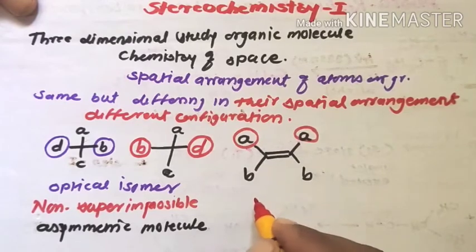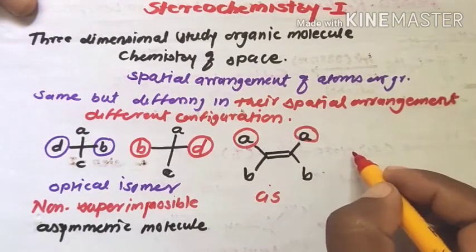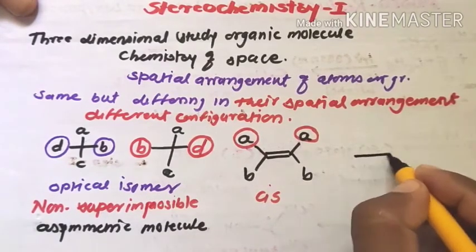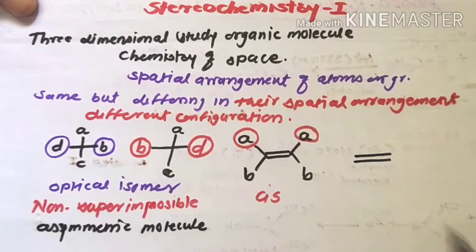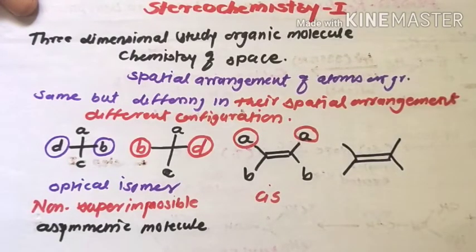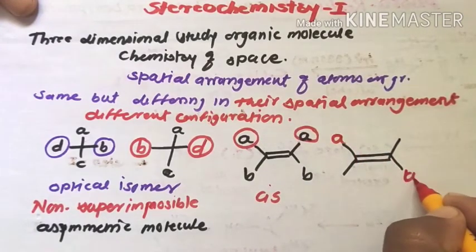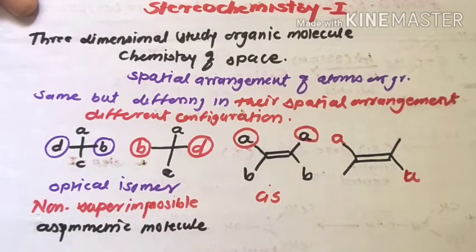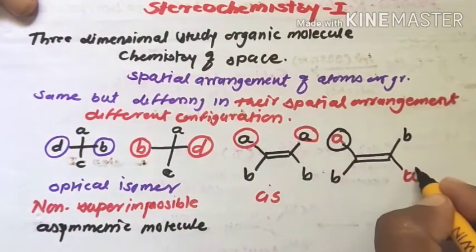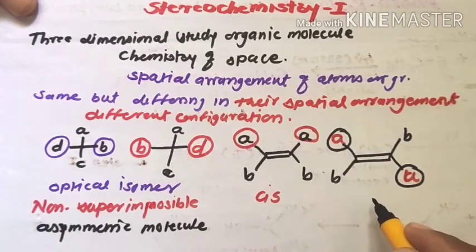this molecule is known as the cis compound. In the other possible structure, the same groups A and B are present opposite to each other in space.